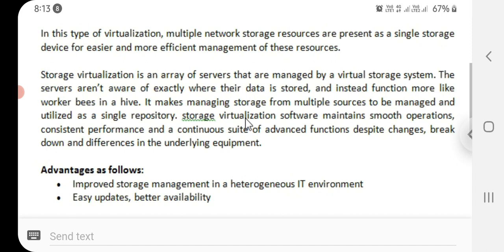like workers in a hive. It allows storage from multiple sources to be managed and utilized as a single repository. Storage virtualization software maintains smooth operations, consistent performance, and a continuous suite of advanced functions despite changes, breakdowns, and differences in the underlying equipment.